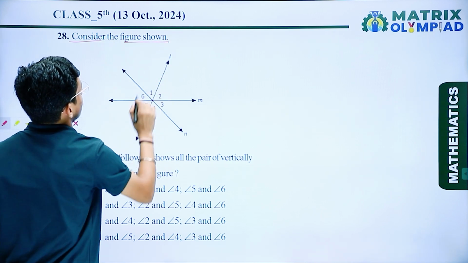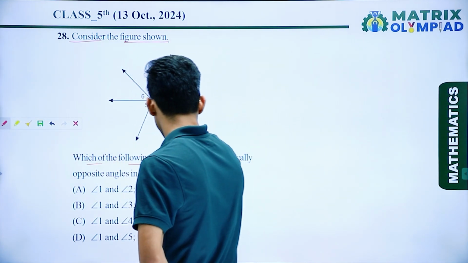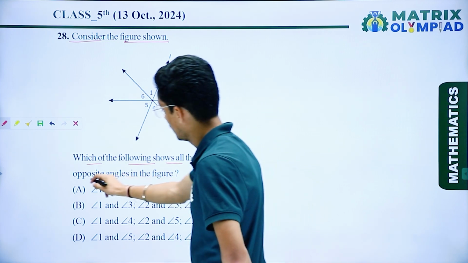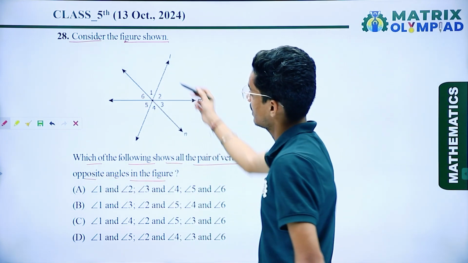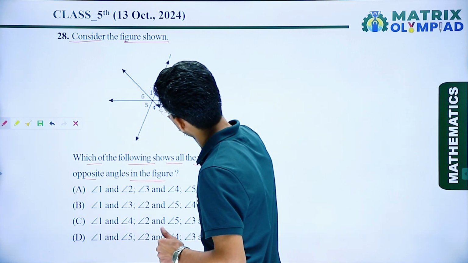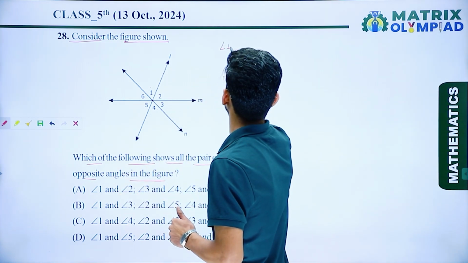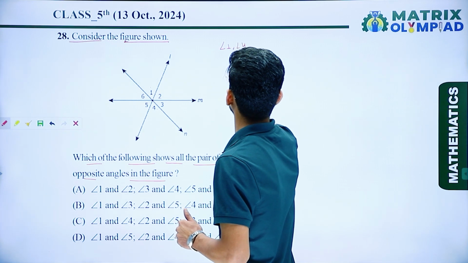consider the following shown. So here we have given a diagram. Which of the following shows all pairs of vertically opposite angles in the figure? So here we have to find the vertically opposite angles. So let angle 1 is vertically opposite to angle 4. So pair first is angle 1 and angle 4.